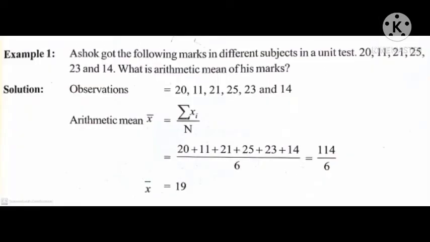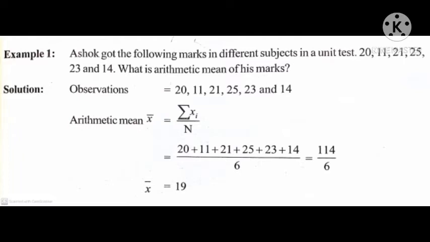Now we are going to discuss examples for arithmetic mean. First example. Ashok got the following marks in different subjects in a unit test, that is 20, 11, 21, 25, 23 and 14. What is the arithmetic mean of his marks? Solution. Observations. That means the given marks are observations, that is 20, 11, 21, 25, 23 and 14.